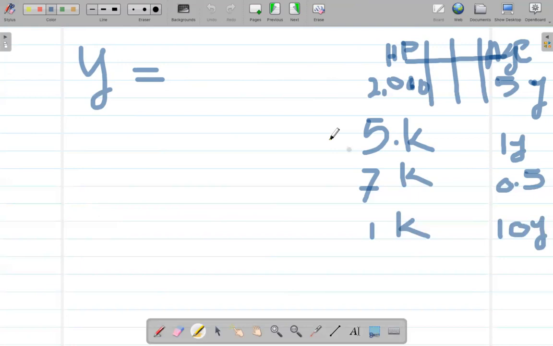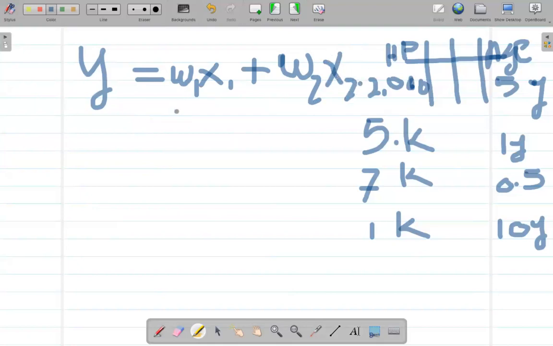In that scenario, we have to go with something like, suppose, W1, X1, then W2, X2, and there can be multiple, then Wn, Xn, plus the bias term, right?